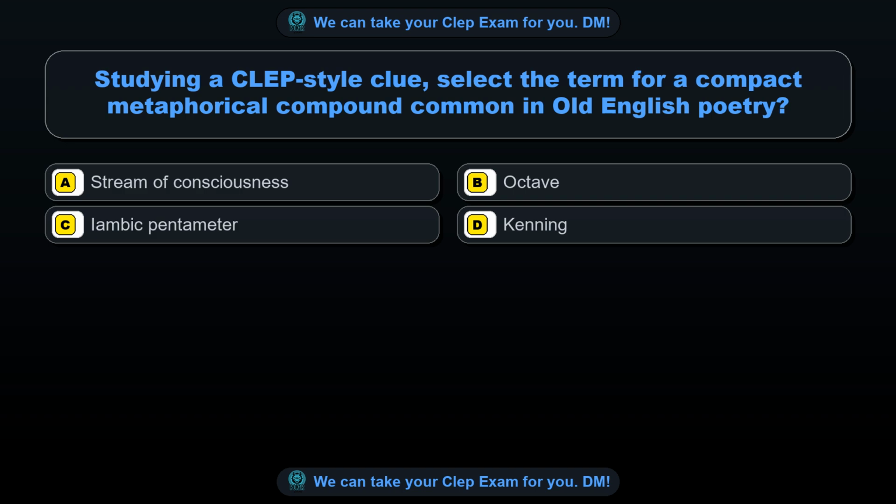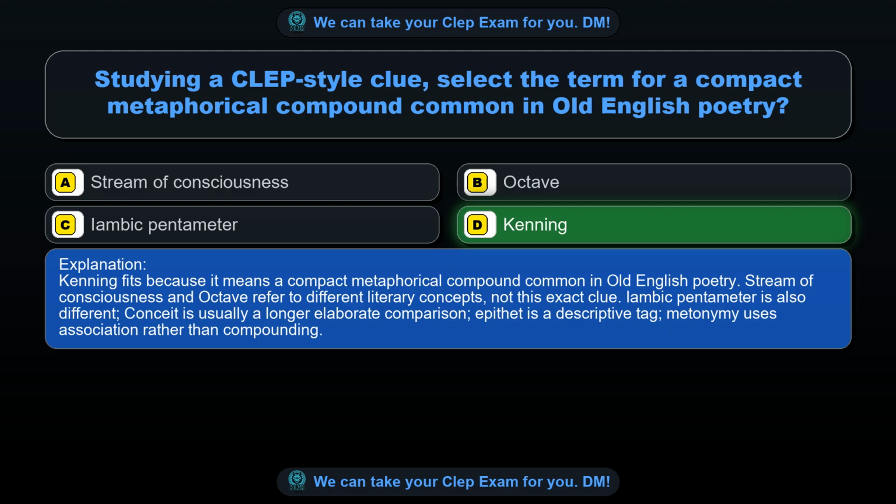Option A, stream of consciousness. Option B, octave. Option C, iambic pentameter. Option D, kenning. The correct answer is option D, kenning. Kenning fits because it means a compact metaphorical compound common in Old English poetry. Stream of consciousness and octave refer to different literary concepts, not this exact clue.